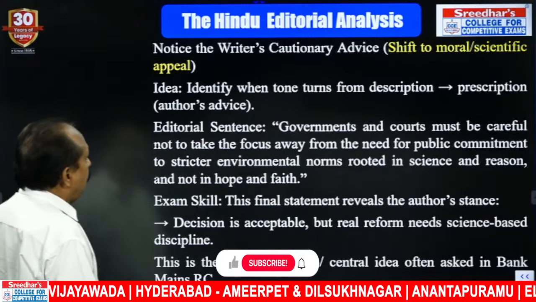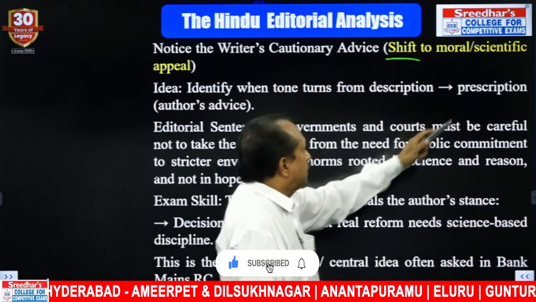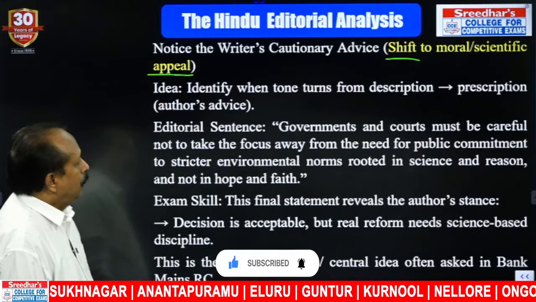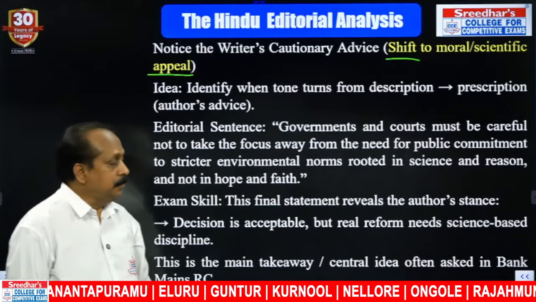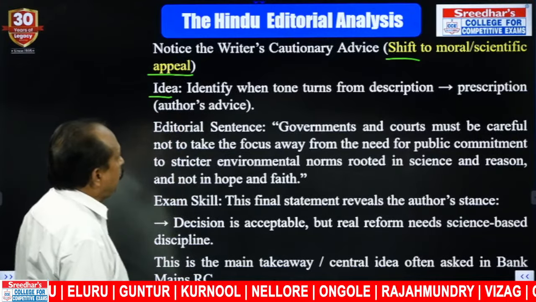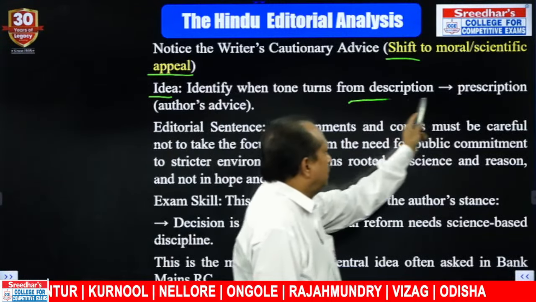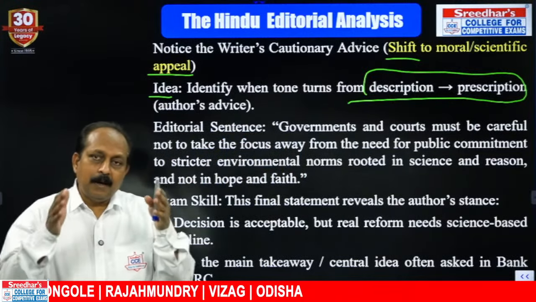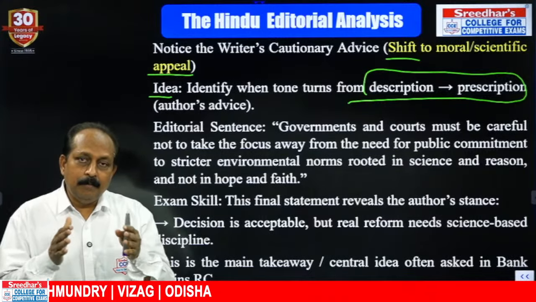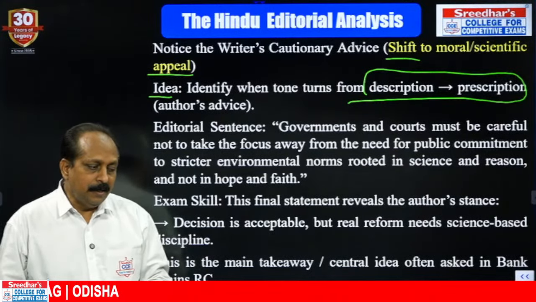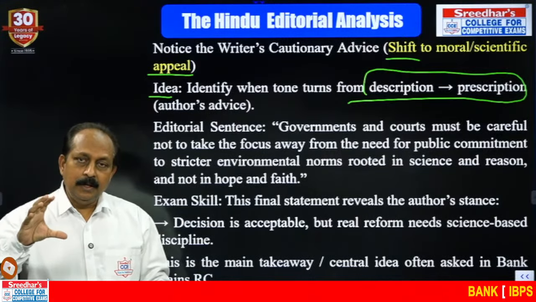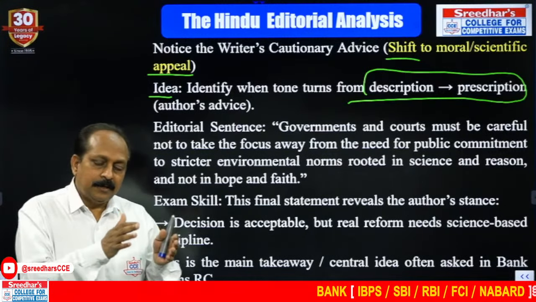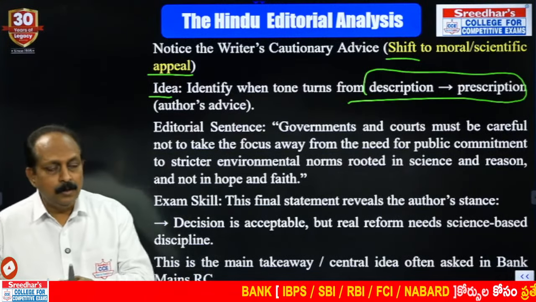Notice the writer's cautionary advice. Shift to moral, scientific appeal. A writer has to provide some sort of advice or solution. Identify when the tone turns from description to prescription. These words are very important. Usually, if you take the body of an essay, introduction, body, and conclusion, and any editorial, first the stimulus, the problem, the reasons, and the solution. Usually, from description to prescription means the solution.